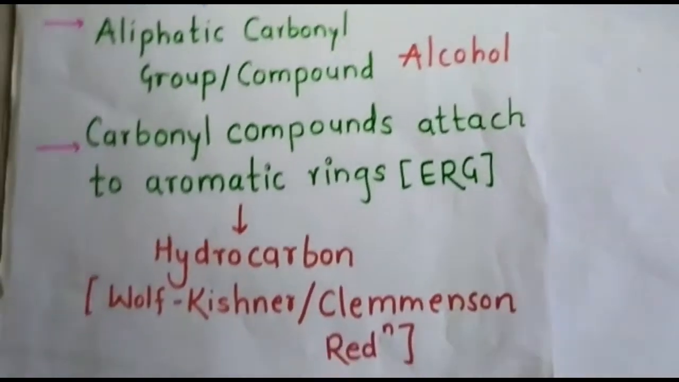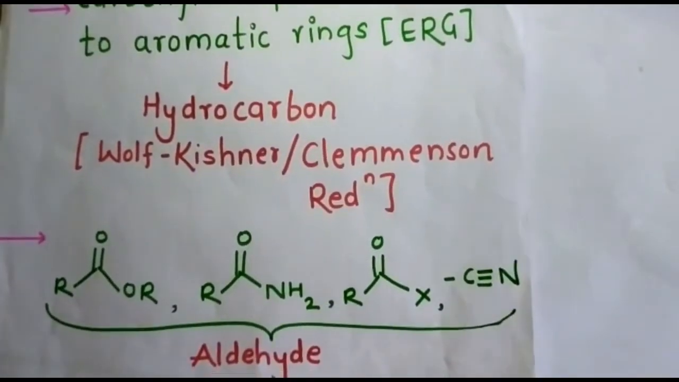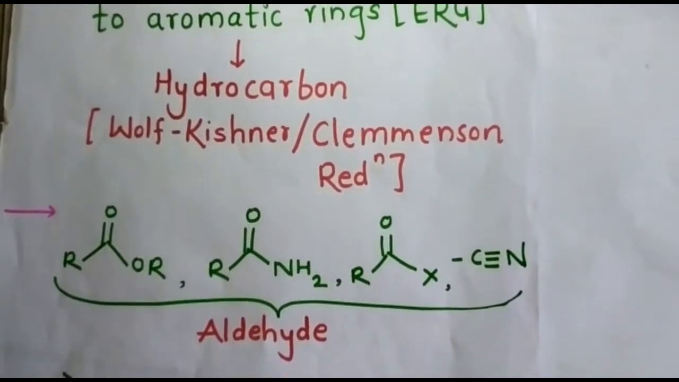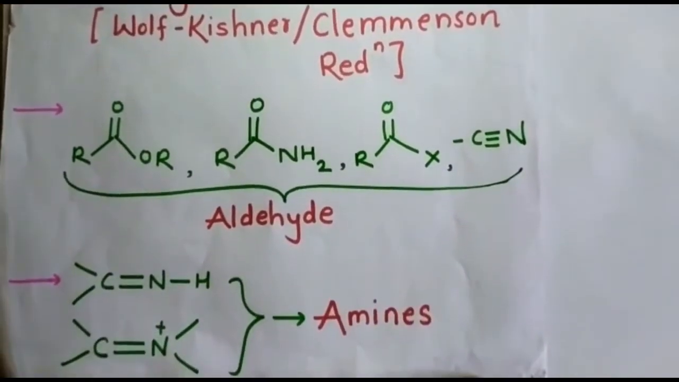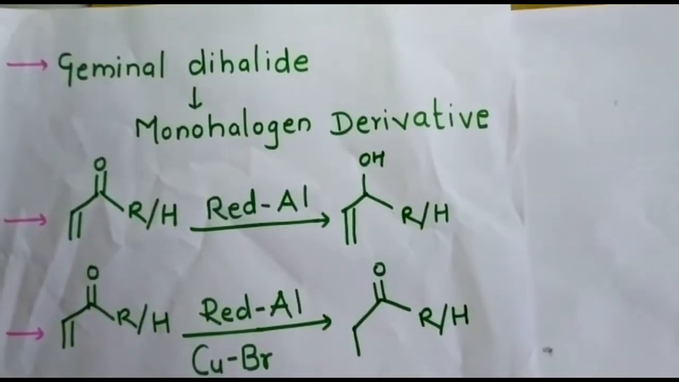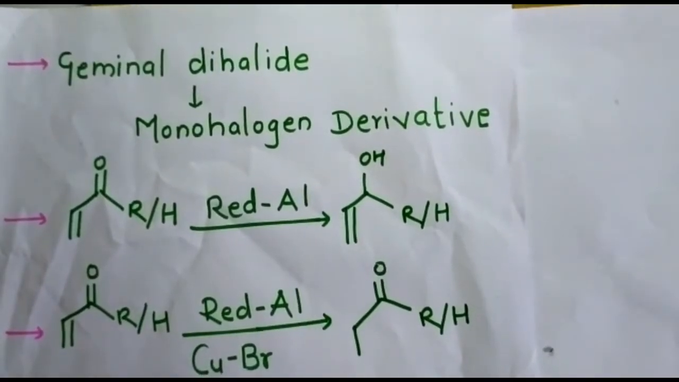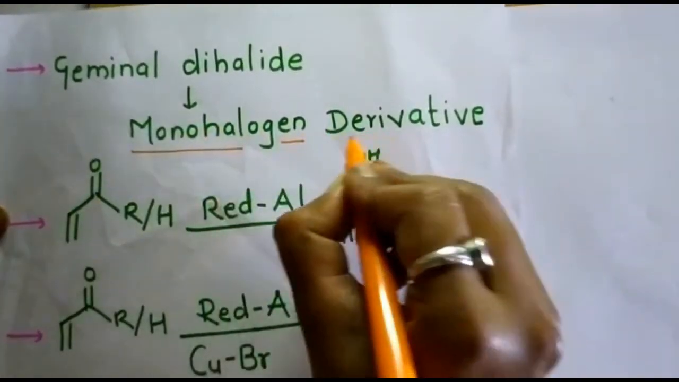Always remember that when an ester, amide, acid halide or nitrile is treated with Red-Al, an aldehyde will form, and when imines and iminium salts react with Red-Al, amines will be formed. When a geminal dihalide is present in the substrate, a monohalogen derivative is formed.